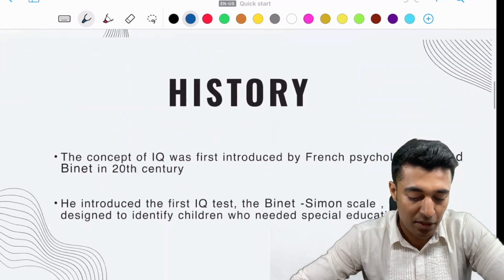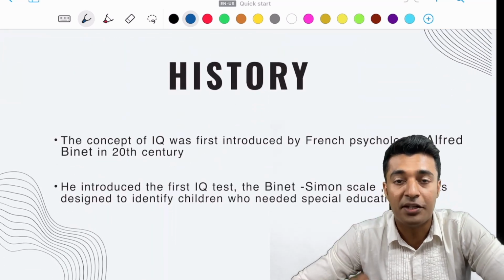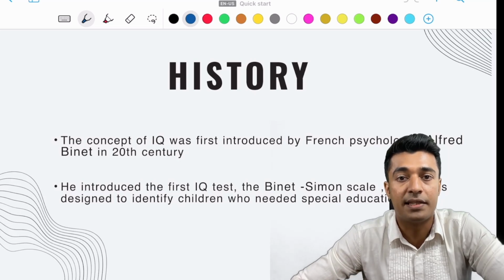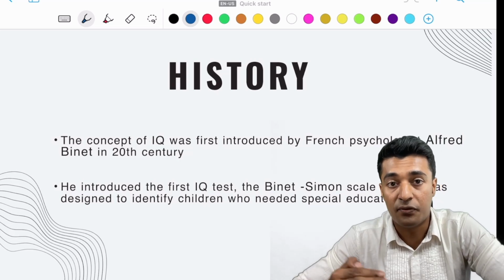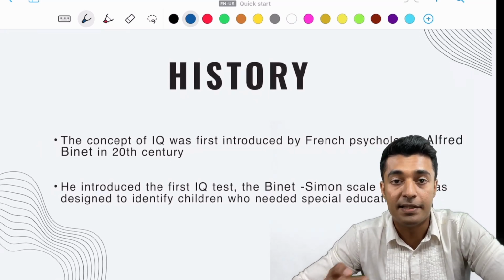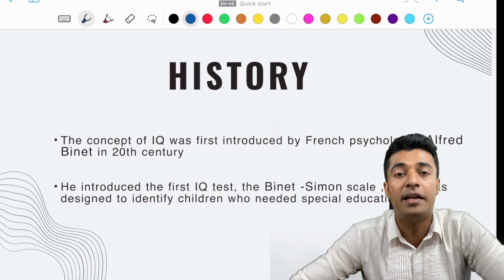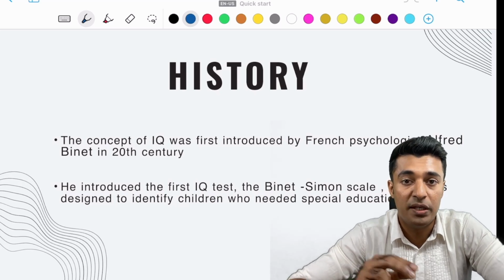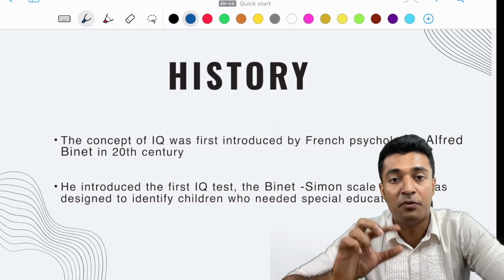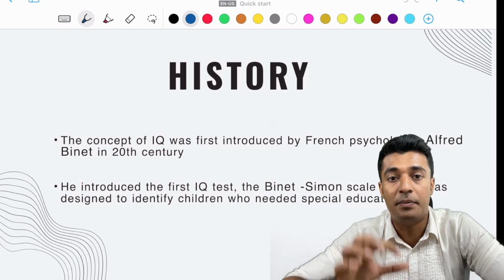The concept of IQ was first introduced by the French psychologist Alfred Binet in the 20th century. He introduced the first IQ test, also known as the Binet-Simon scale, which is designed to identify children who needed special education. So you need to remember the name of the scientist, that is Alfred Binet, and the name of the first IQ test, which is the Binet-Simon scale.